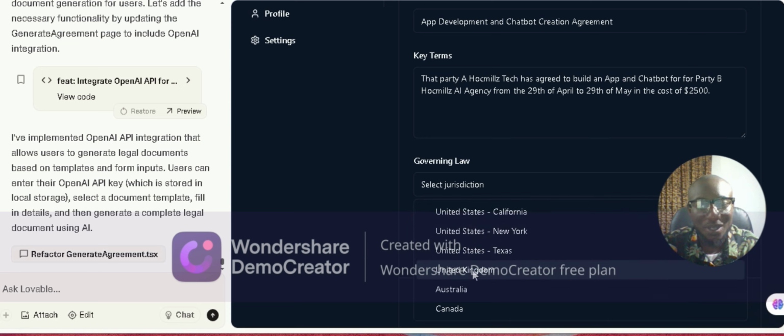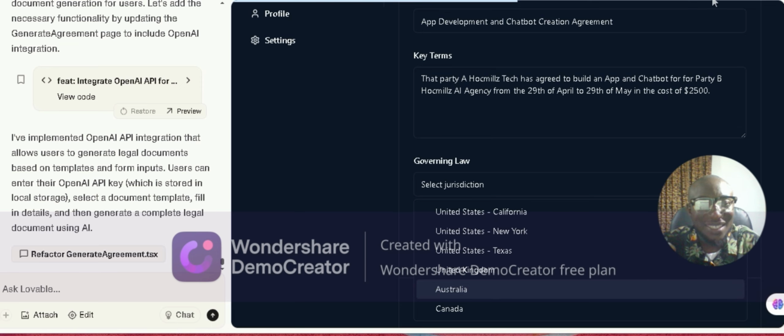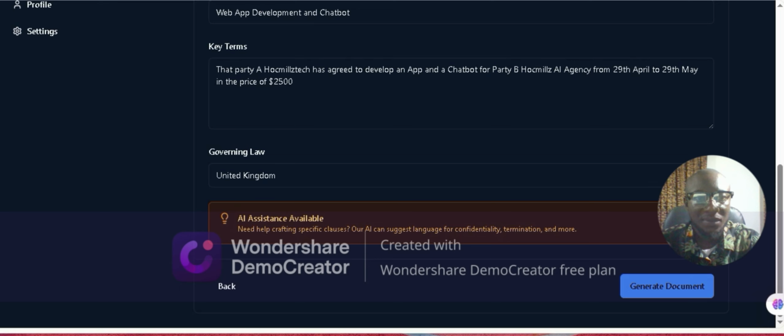Wow, this is amazing, guys. AI is here to help us work smarter, guys. Okay, so right now we've selected United Kingdom, and I don't think this one is working yet, but let's see.